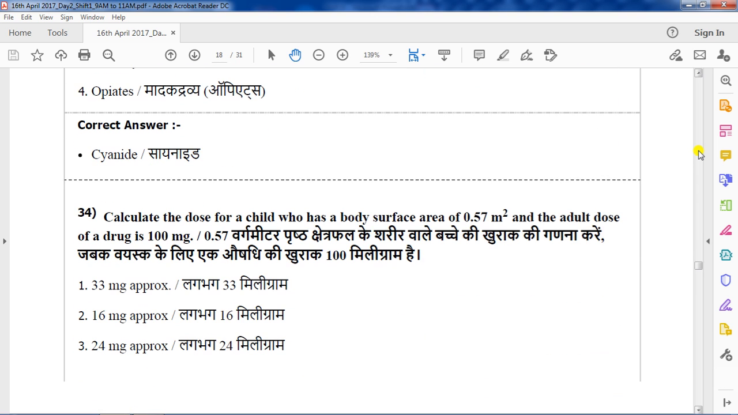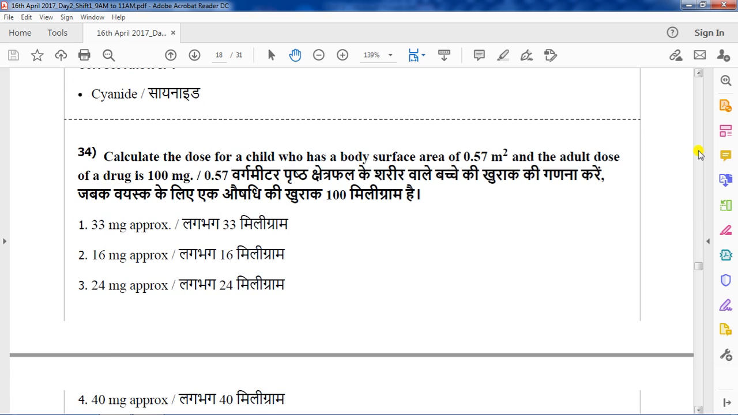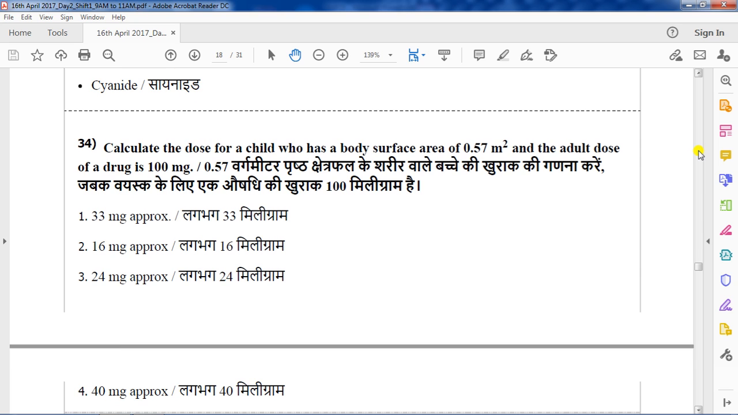Next, question 34. Calculate the dose of a child who has a body surface area of 0.57 square meter, where the adult dose of a drug is 100 milligram. So here the question is regarding the calculation of the pediatric dose, the dose of a child. They have given the body surface area of the child and also the adult dose.